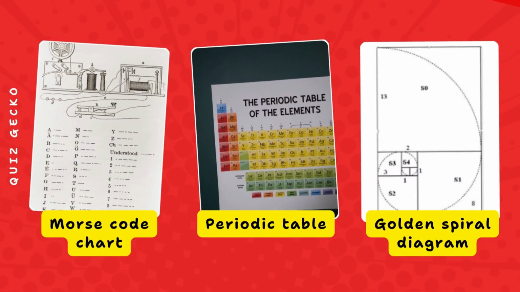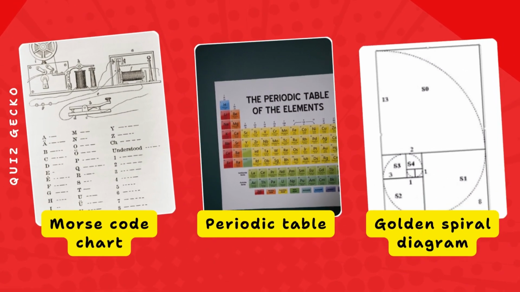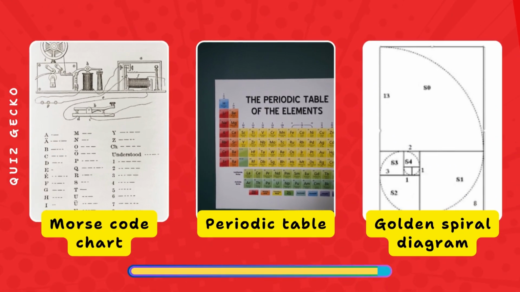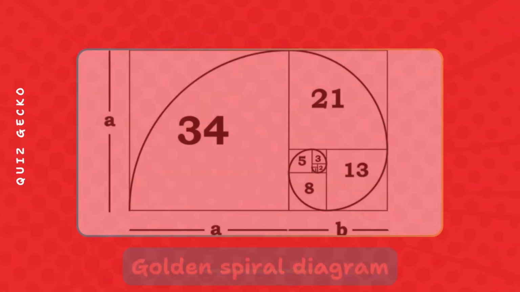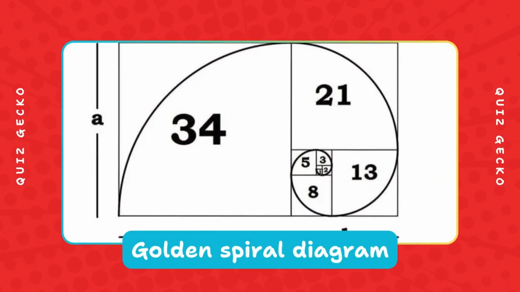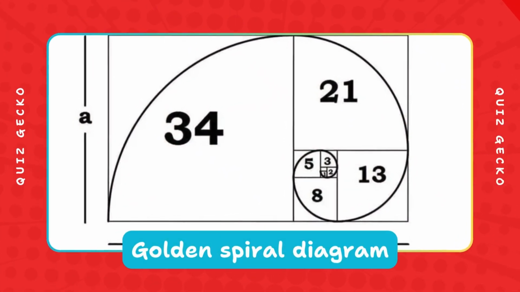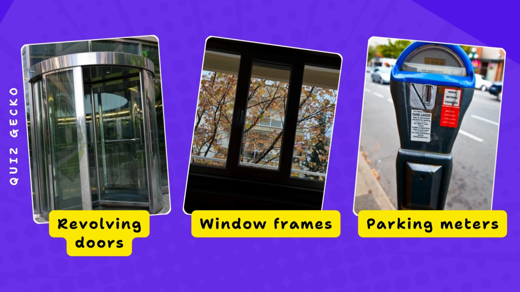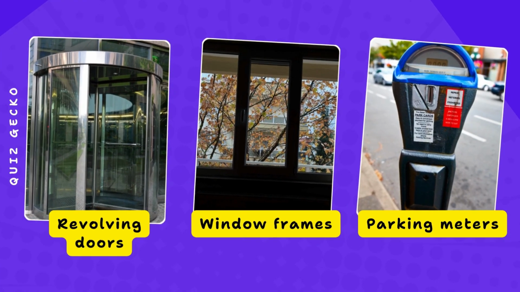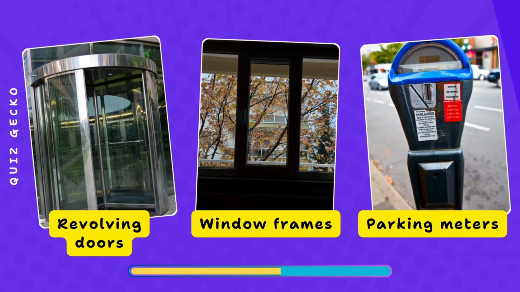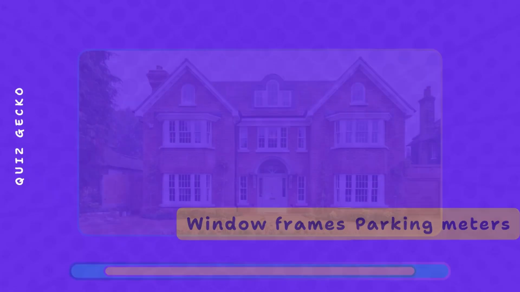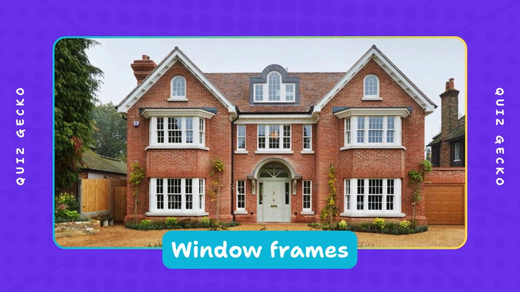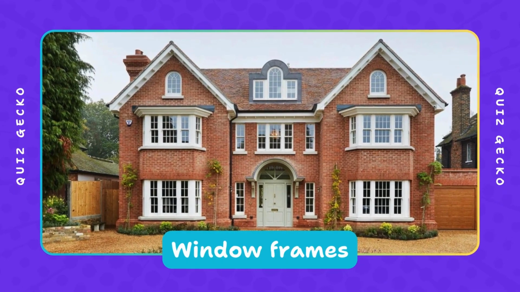Which one uses a grid built from Fibonacci numbers? Morse code chart, periodic table, golden spiral diagram? Golden spiral diagrams use squares with side lengths taken from the Fibonacci sequence. Which architectural feature often uses golden rectangles? Revolving doors, window frames, parking meters? Window frames in classical architecture are often shaped as rectangles whose sides approximate 1 to 1.618.